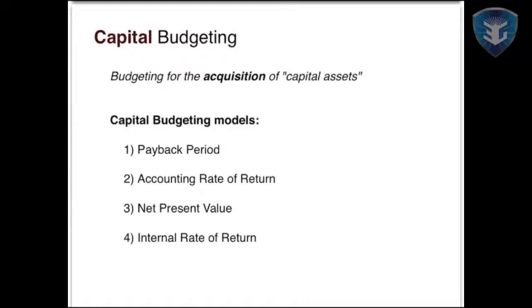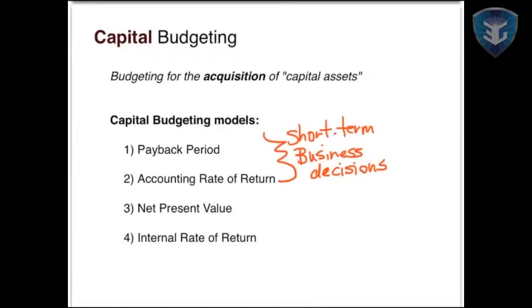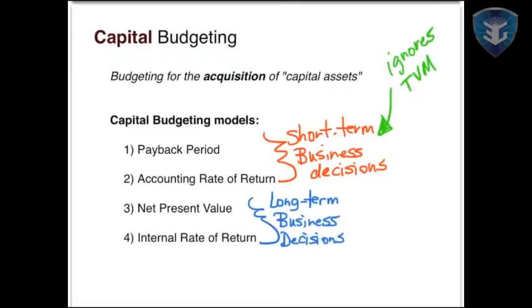But the first one is the payback period, the second one is the accounting rate of return, the third one is called the net present value model, and the fourth is the internal rate of return. The first two, the payback period and the accounting rate of return, are used for short-term business decisions. This is because these two models ignore the time value of money concept, which we'll get into later on as well. The other 2 capital budgeting models, net present value and internal rate of return, they focus on long-term business decisions because they incorporate the time value of money concept.